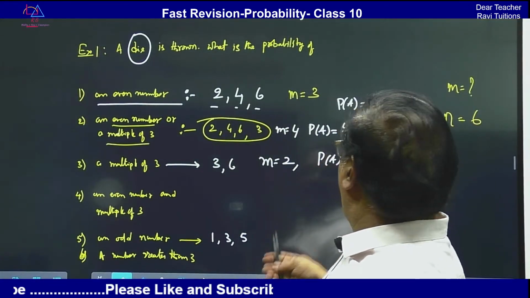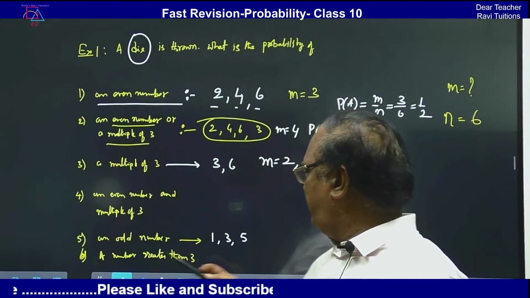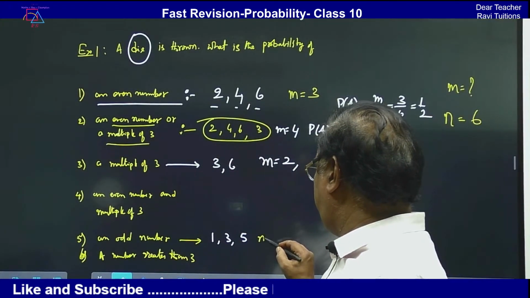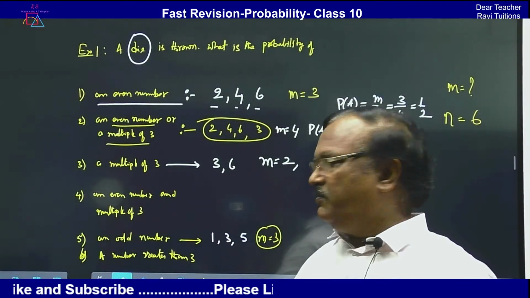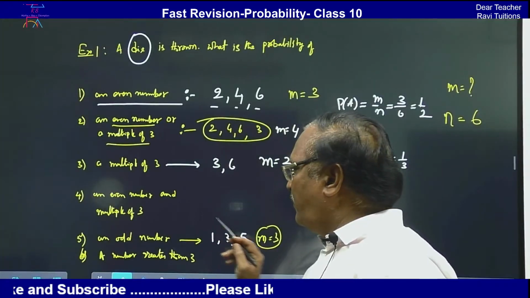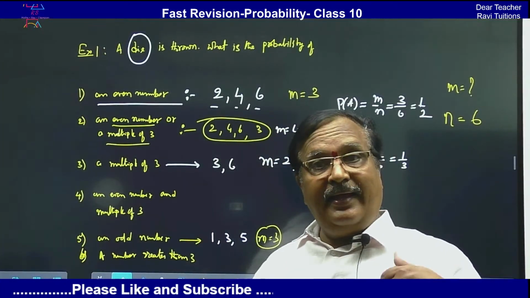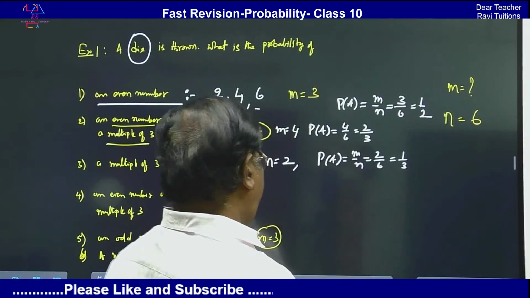So then what is m? That means favorable outcomes for an odd number is 3. So m is equal to 3. These are the favorable outcomes for getting an odd number. So 3.